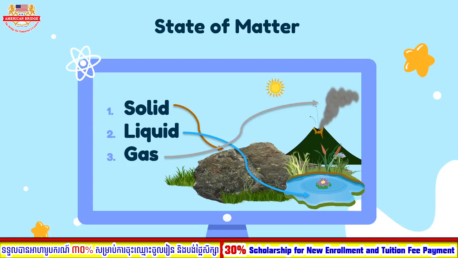When you want to eat soup, it's very hot. You see the smoke, right? Yeah, even when you want to drink a hot chocolate. That one you call gas. So these 3 words are called state of matter. We have solid, liquid, and gas. Okay, class? Very good.